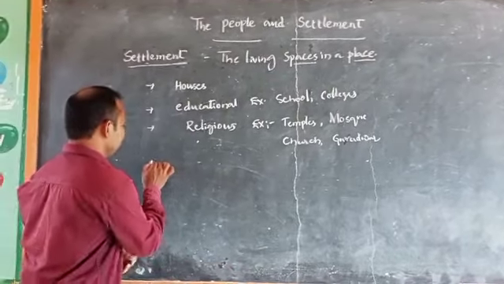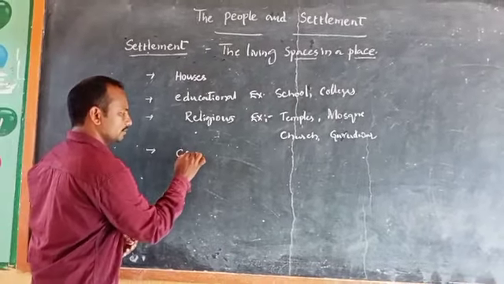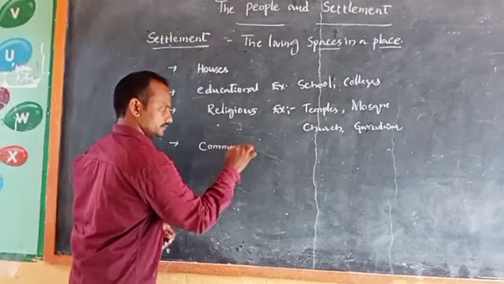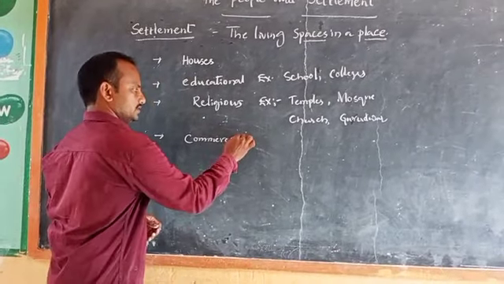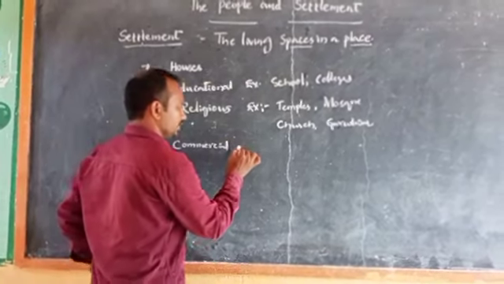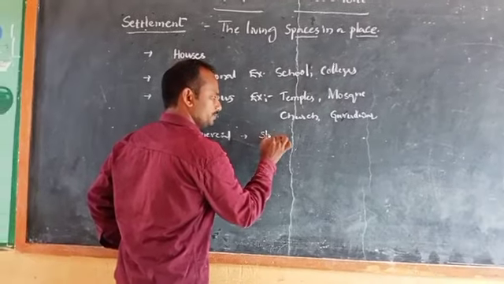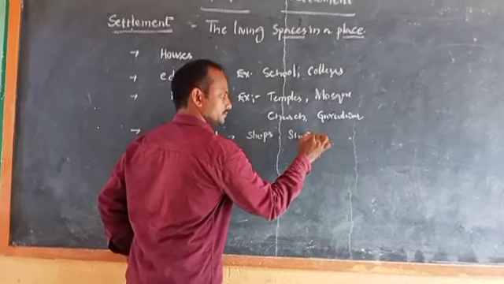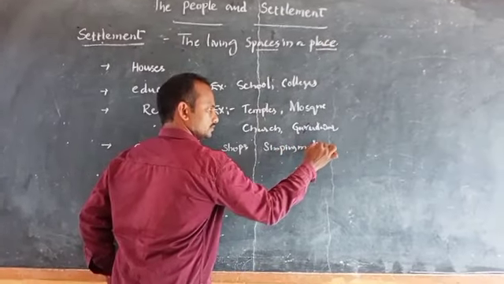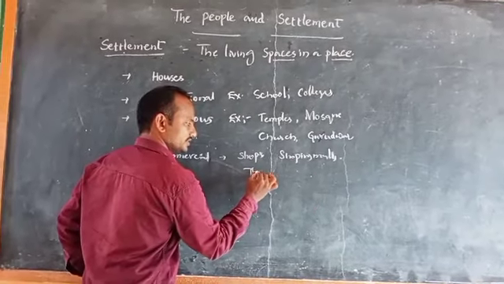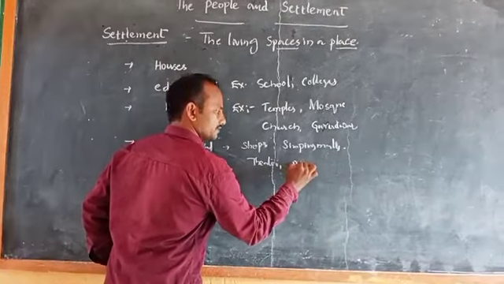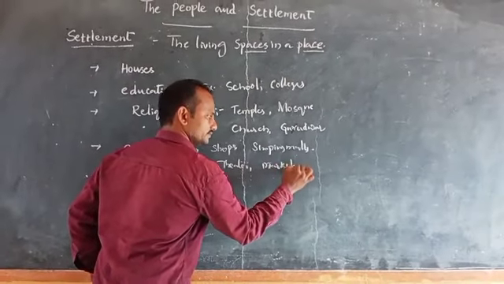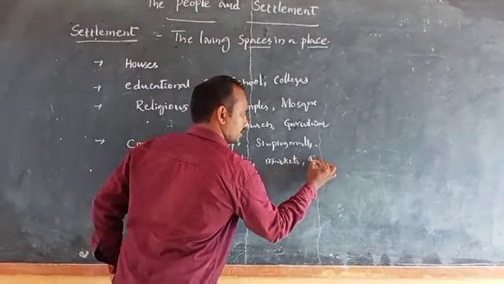As well as in a settlement we can also find the commercial activities. For example, shops, shopping malls, theaters, markets, as well as function halls.